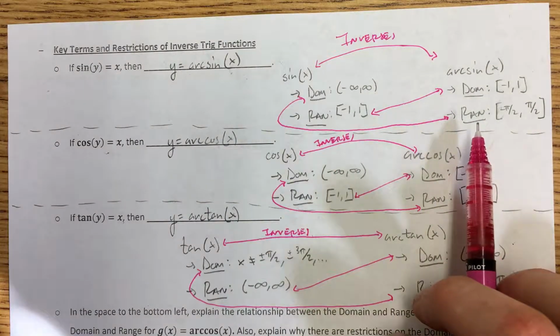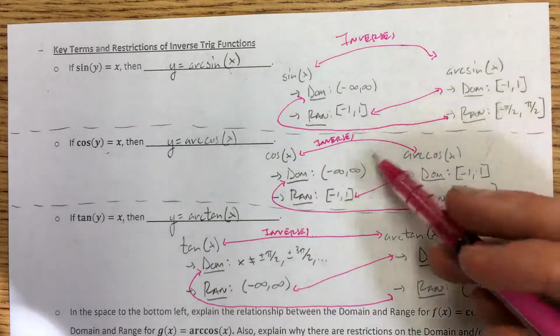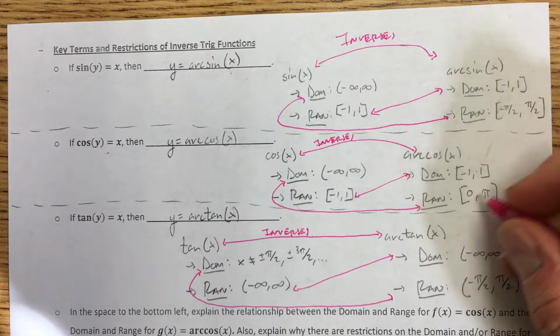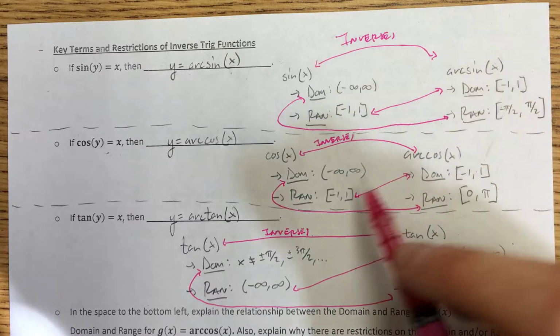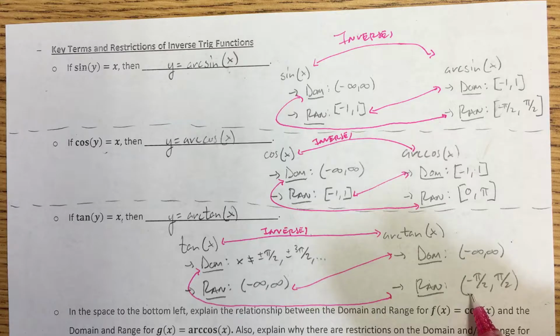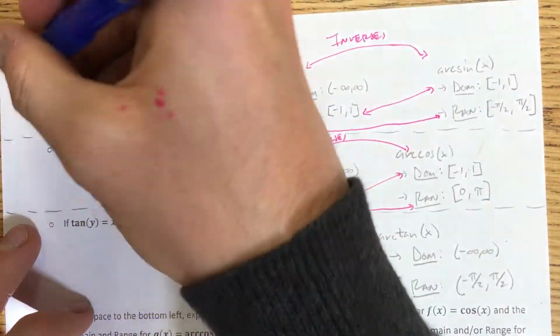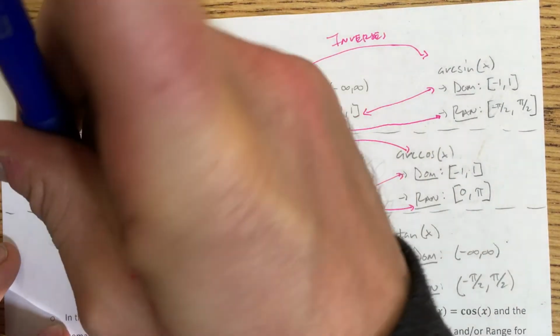Here we talked about it with arc sine, but the concept is the exact same for arc cosine. Here, the range is 0 to pi and not negative infinity to infinity. Here, the range is negative pi over 2 to pi over 2 and not this. Why? For each of these, for each of these three, I'm just going to write it over here on the side.